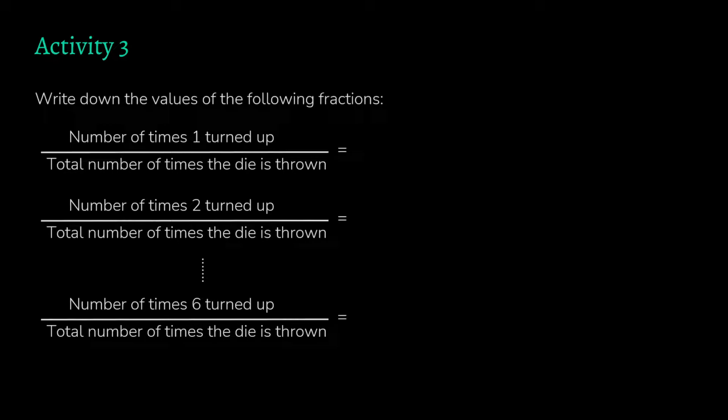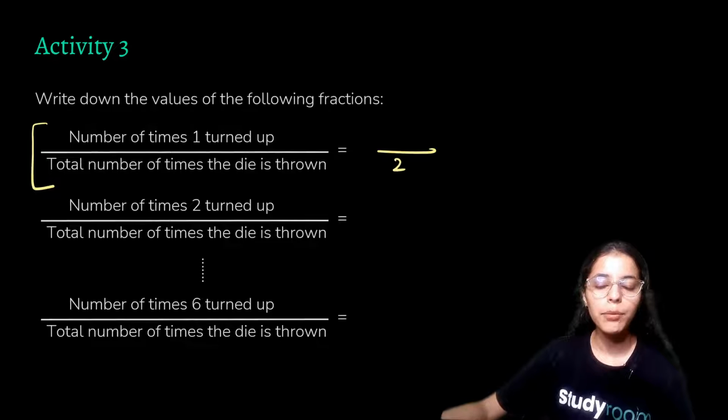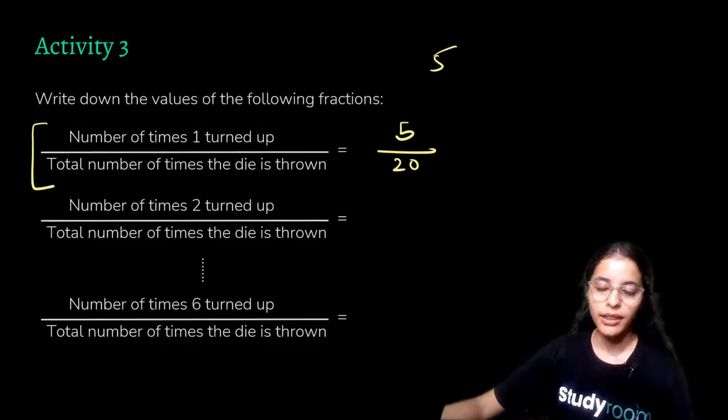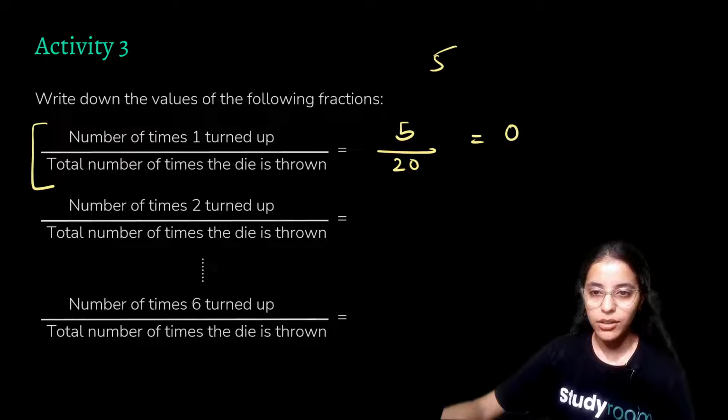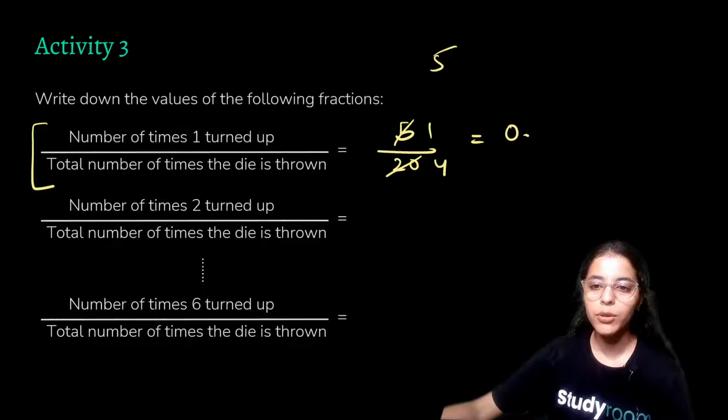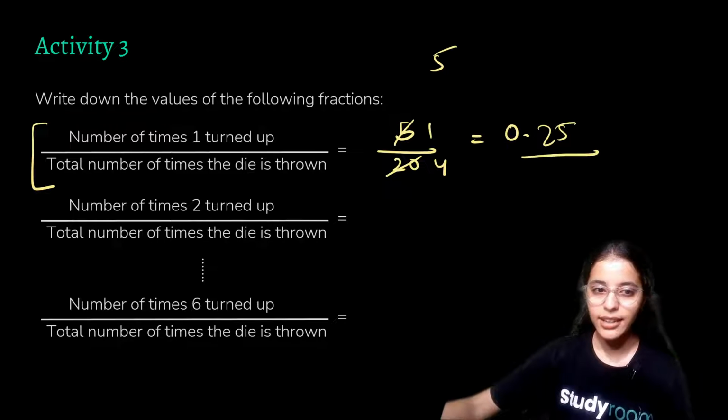For example, like we have written over here, the number of times 1 has turned up, and the total number of times the die is thrown. For example, our 1 has come up 5 times, so I'll just write 5 over here. Now this will come out to be 1 by 4, so we'll have 0.25, right?